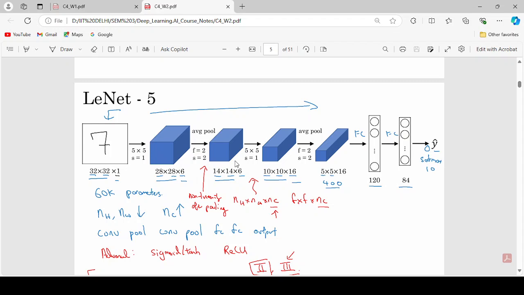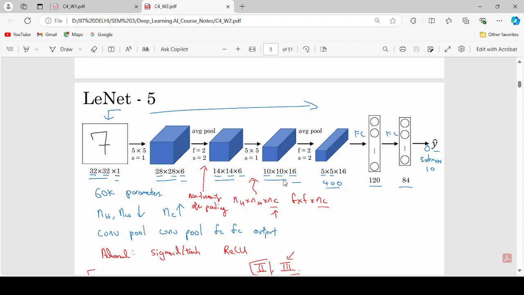Then we apply the convolution layer again, keep the filter size 5 by 5, take the stride of 1, and get an output image size of 10 by 10 into 16. You may wonder how we are getting 10 by 10 in the output. If you remember, we used a formula to get the output size of an image: n minus f plus 2p, divided by s, plus 1.